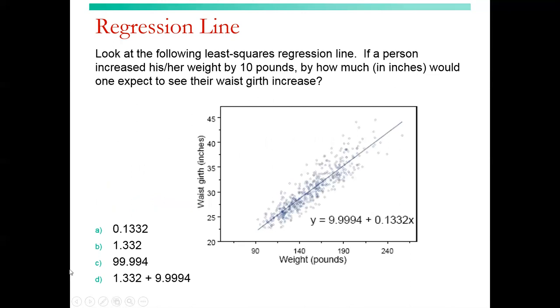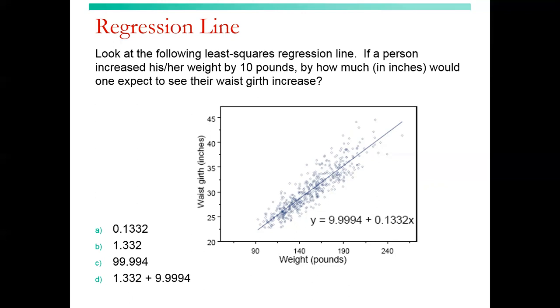Look at the following least squares regression line. If a person increased his or her or their weight by 10 pounds, how much in inches would one expect to see their waist girth increase?